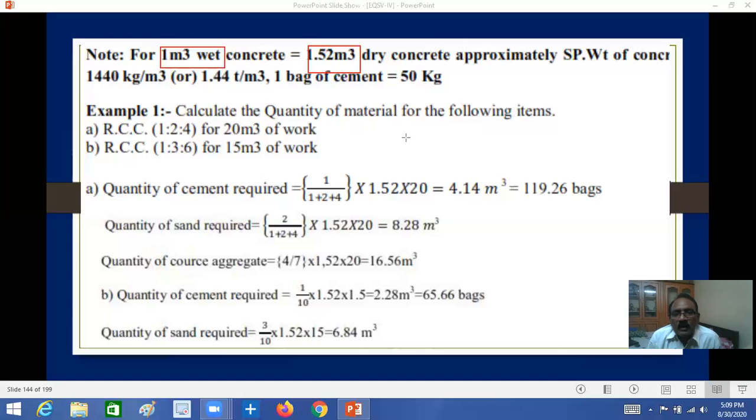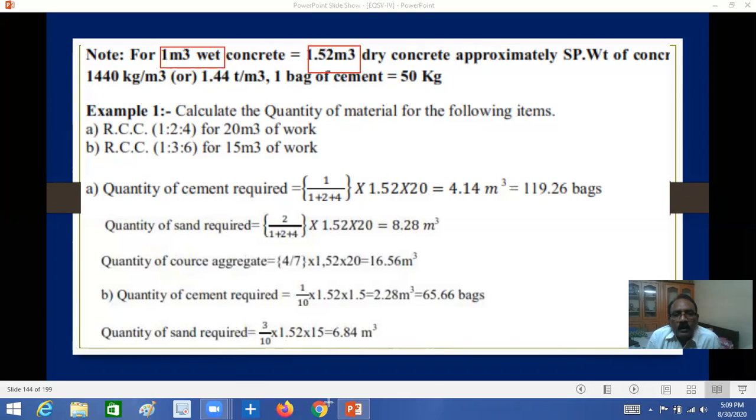Suppose footings: many people will go for M15, that is 1:2:4 concrete, and some PCC work 1:3:6. Here we have to calculate the 1:2:4. I will show you an example of 1:2:4, and you will understand it better.